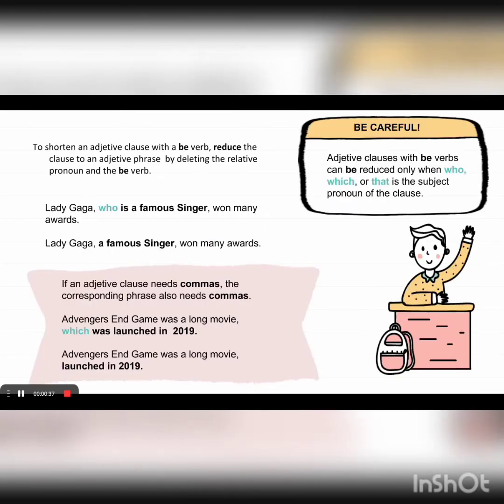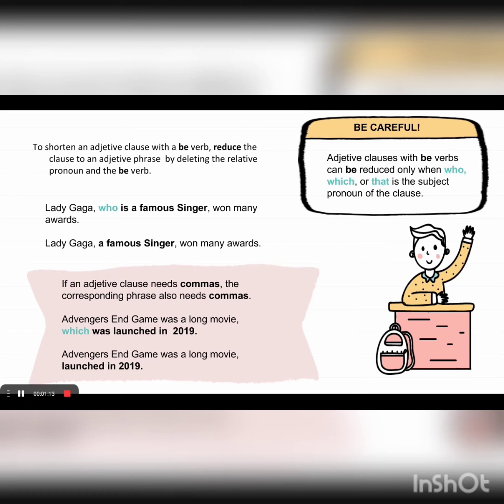To shorten an adjective clause with a be verb, reduce the clause to an adjective phrase by deleting the relative pronoun and the be verb. But be careful, adjective clauses with be verb can be reduced only when who, which, or that is the subject pronoun of the clause. For example, Lady Gaga, who is a famous singer, won many awards. Lady Gaga, a famous singer, won many awards. Here we can do the change because we are referring to a person.